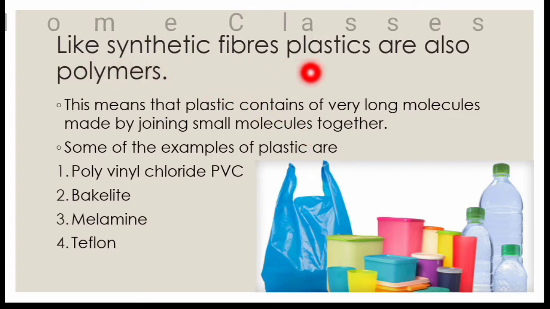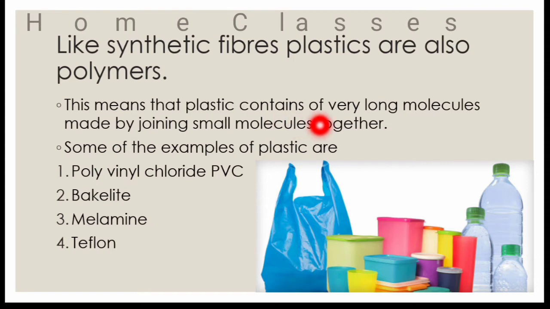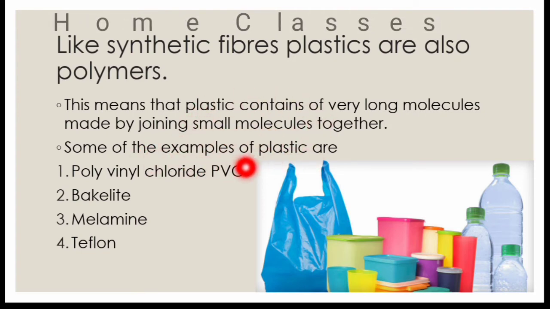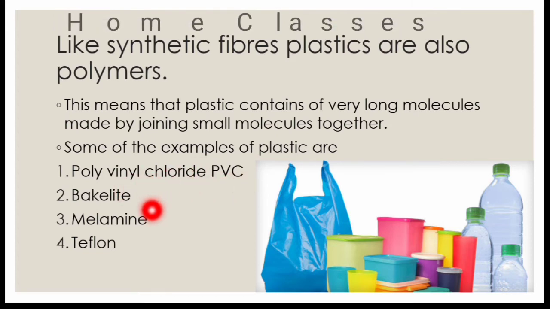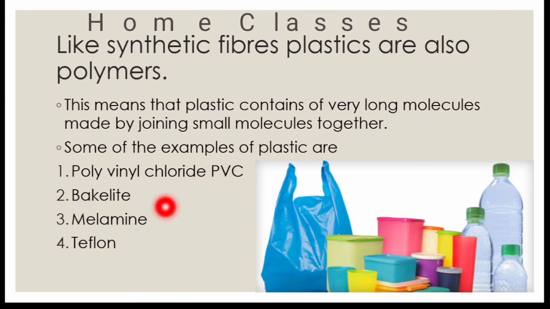Like synthetic fibers, plastics are also polymers. As I told you, a polymer is a very long chain of monomers, and polythene is made from the polymers of ethene. This means that plastic contains very long molecules made by joining small molecules together. These small molecules are known as monomers. Some examples of plastic are polyvinyl chloride, that is PVC, Bakelite, melamine and Teflon.